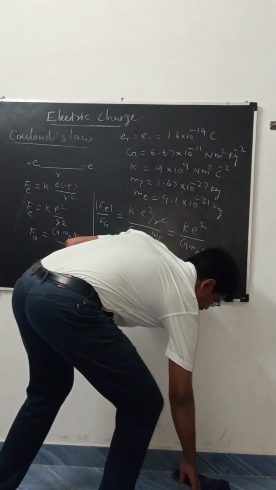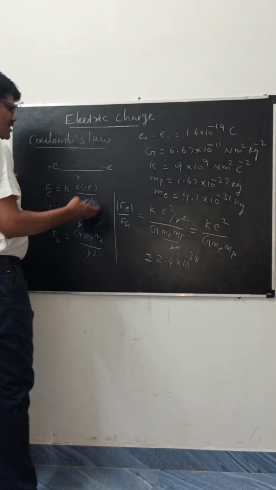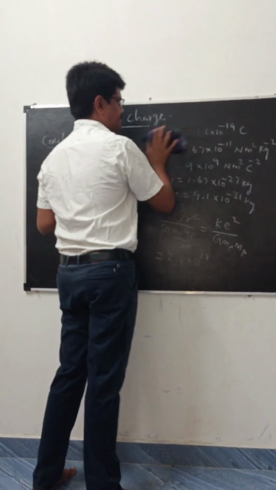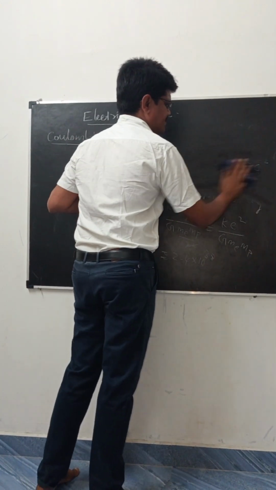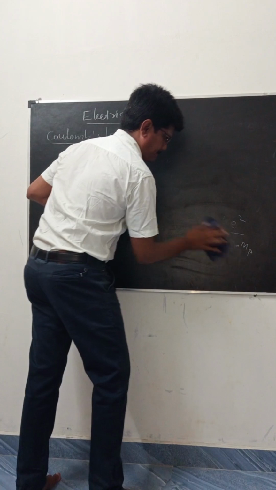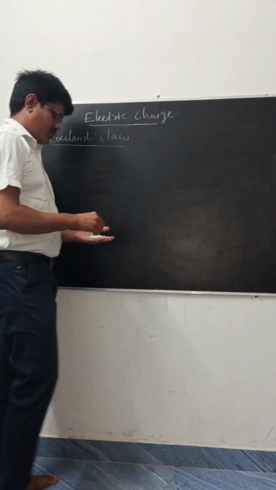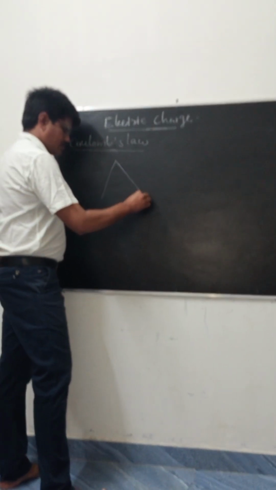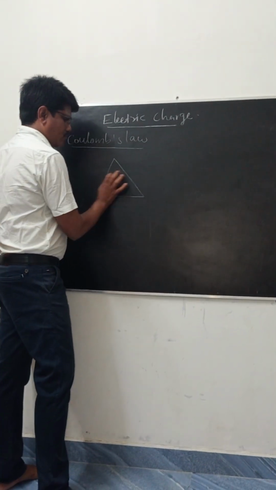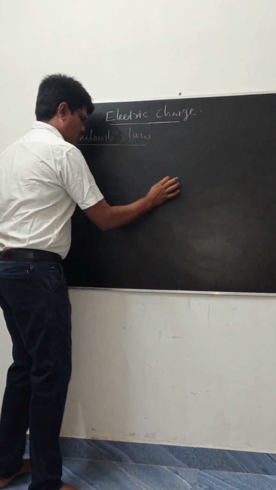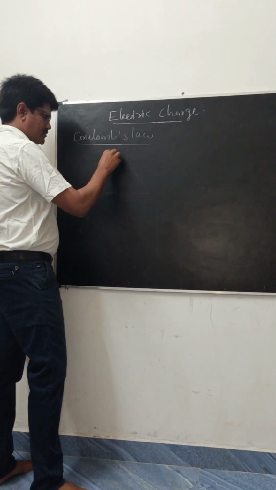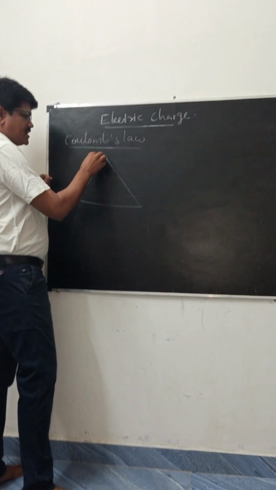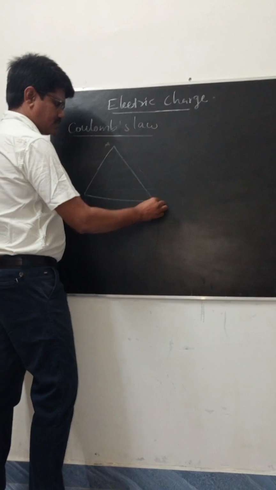In a system, we consider one equilateral triangle ABC.